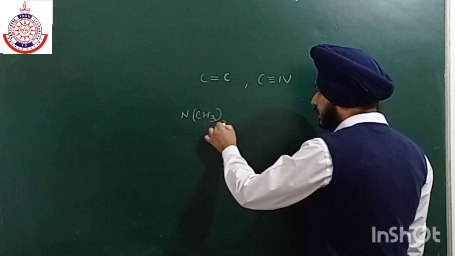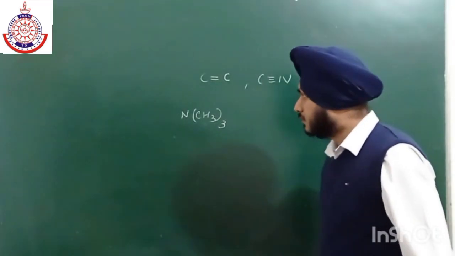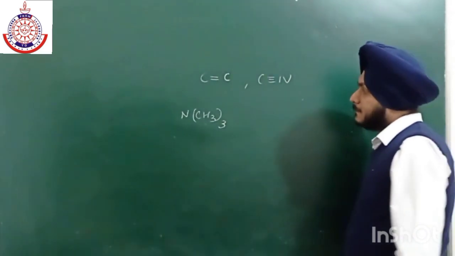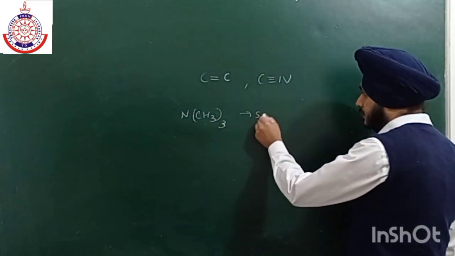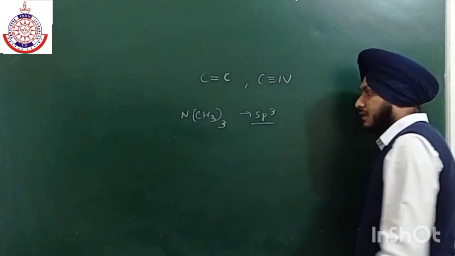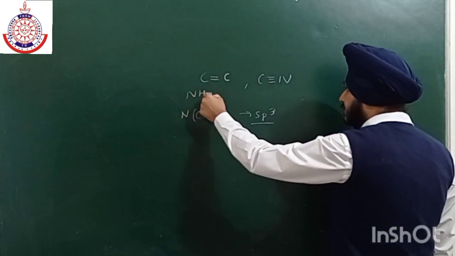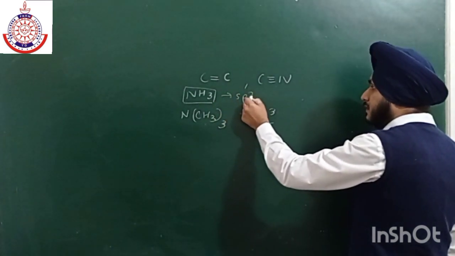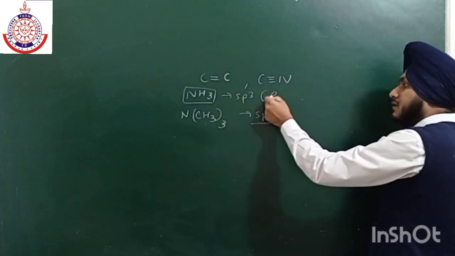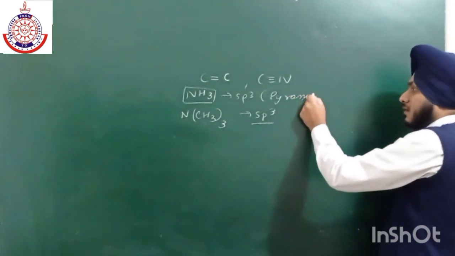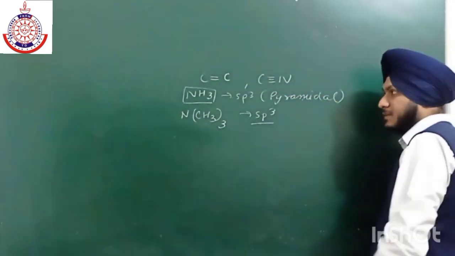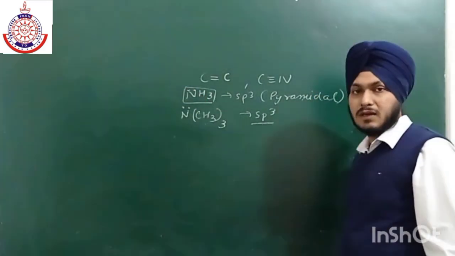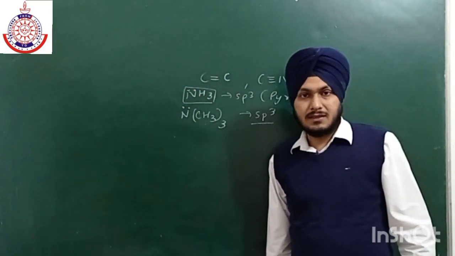Trimethylamine. Okay, this is trimethylamine. So this compound is sp3 hybridized, similar to NH3. The geometry is tetrahedral, but the shape is pyramidal due to the presence of one lone pair of electrons. There is a lone pair of electrons over here, that is why the shape is pyramidal.